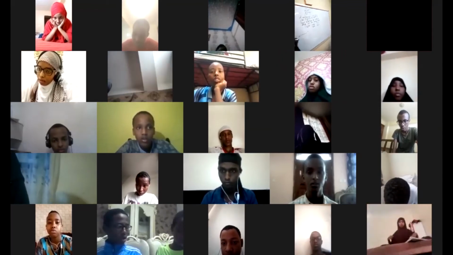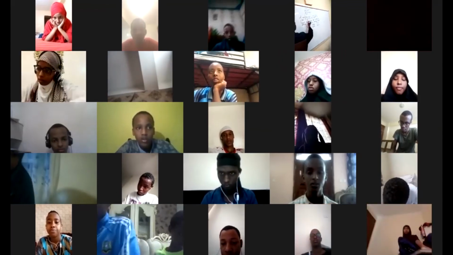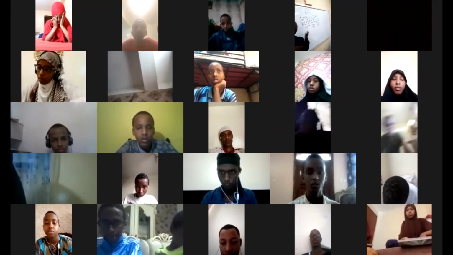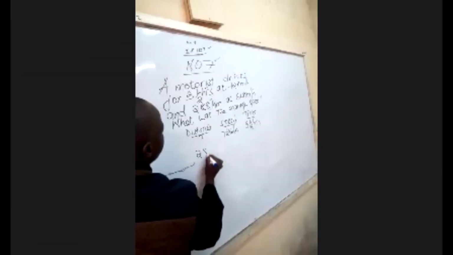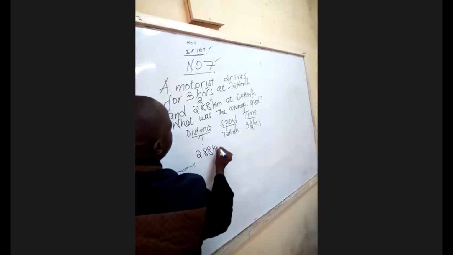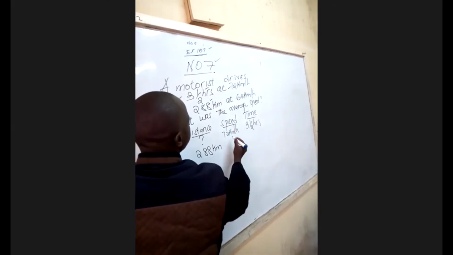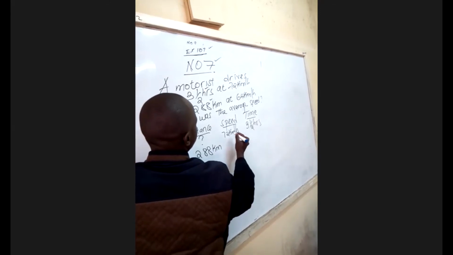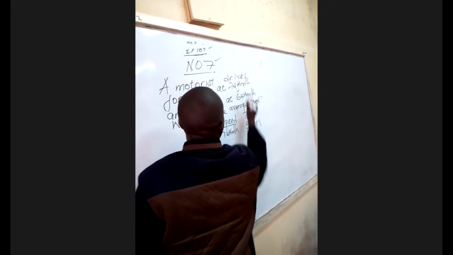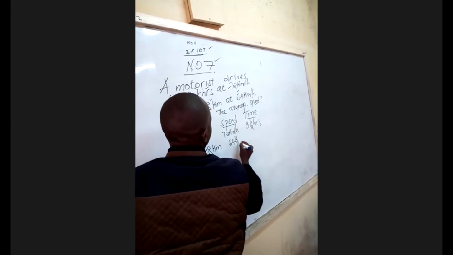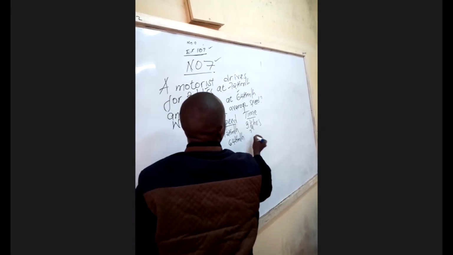Second part of the journey, now the distance is there, 288 kilometers. Speed there is 64 kilometers per hour. Time is not given.